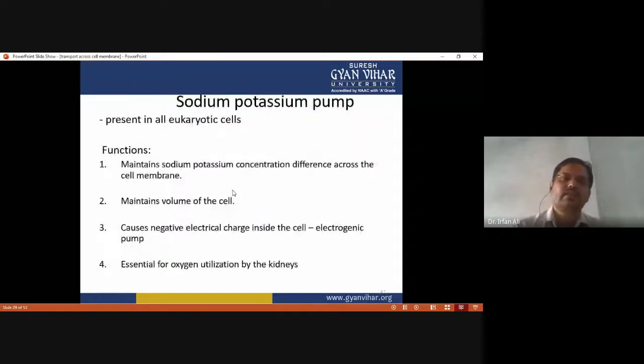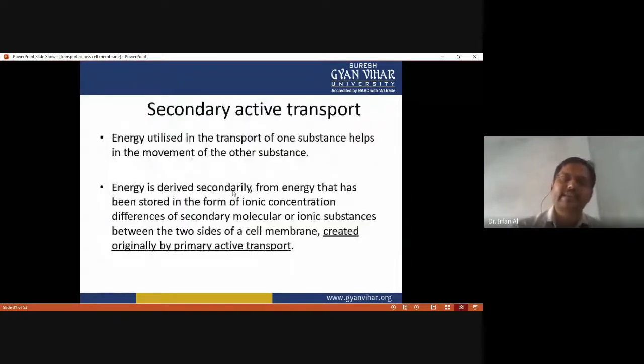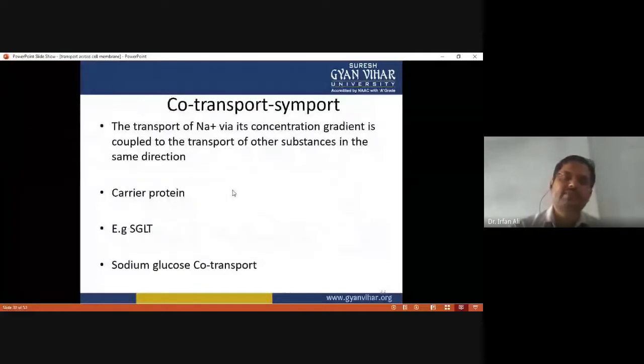Okay, and secondary active transport, in which energy is utilized but not directly. An example of this type of transport is co-transport or symport, like the transport of sodium via its concentration gradient coupled to the transport of another substance in the same direction. So this is called co-transport or symport.